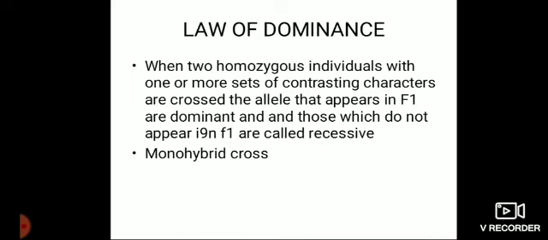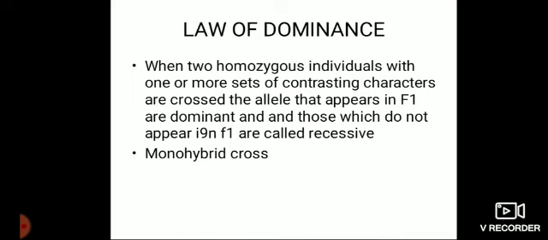So when two homozygous plants, having similar genes, capital T capital T suppose or small t small t, with one or more sets of contrasting characters are crossed, the alleles or characters that appear in F1 are dominant, and those which do not appear are called recessive.